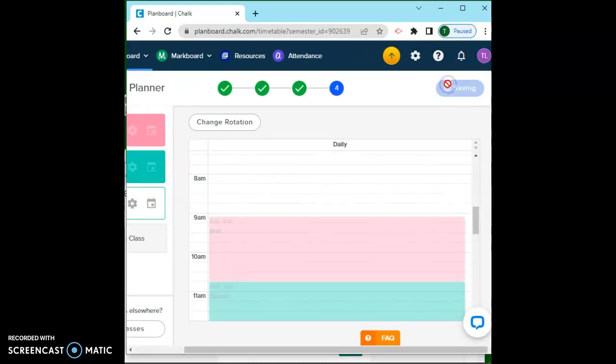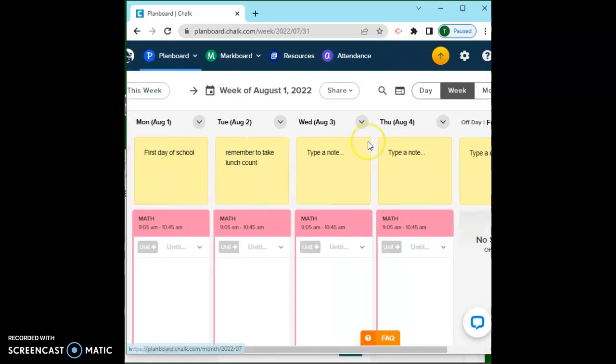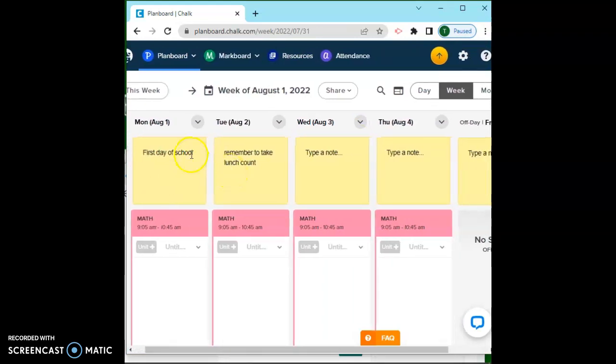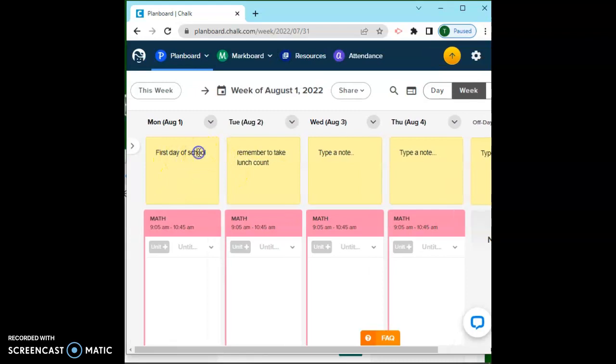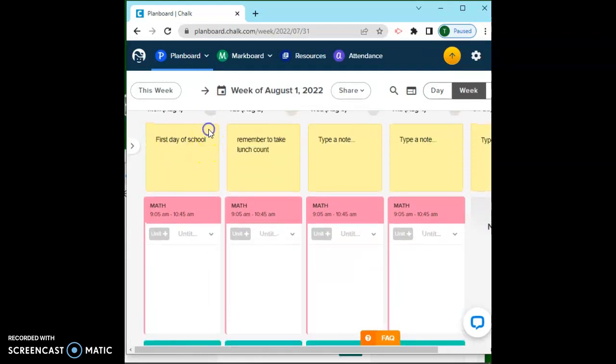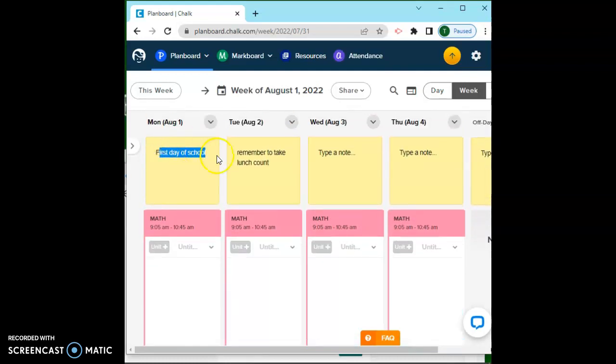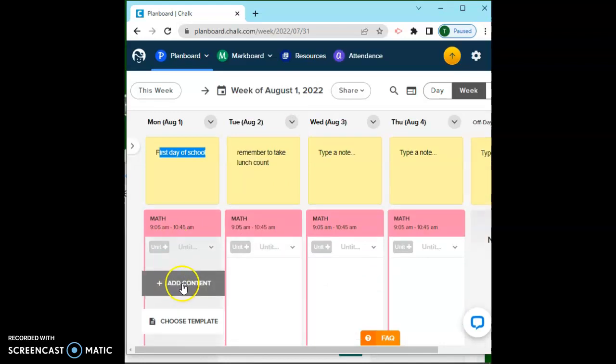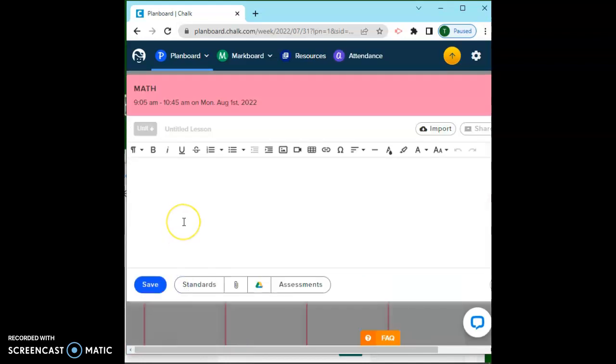I'm going to click start planning. So here is the week. So here's some notes. When I was messing with this earlier, it must have saved. So I typed in, first day of school, here's a note. The second day of school, remember to take lunch count. So maybe for math, on the first day of school, we're going to practice adding.